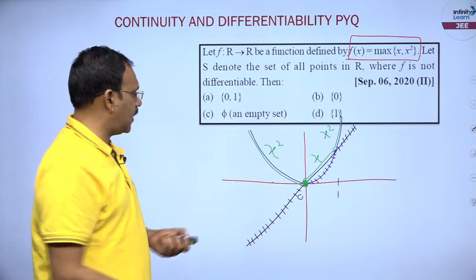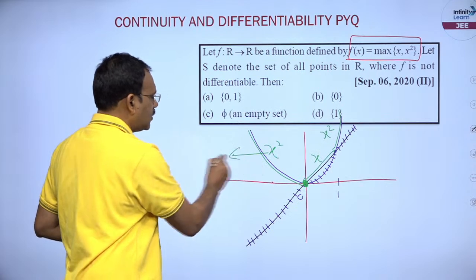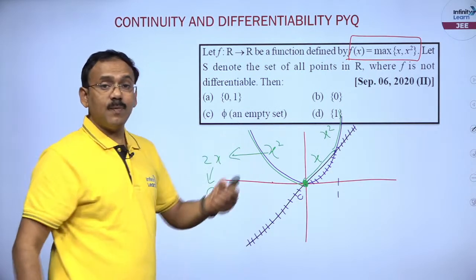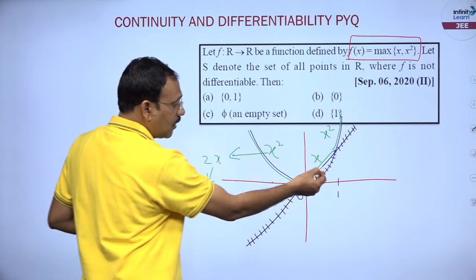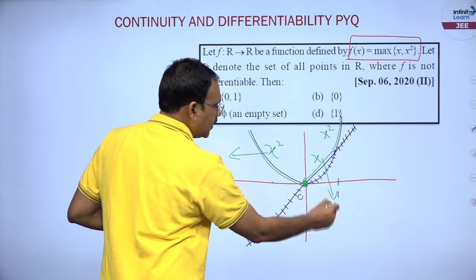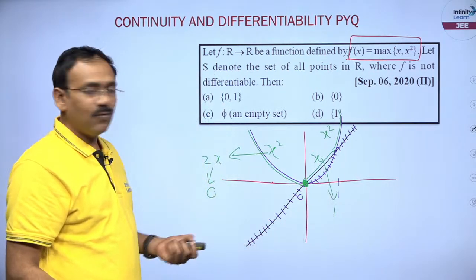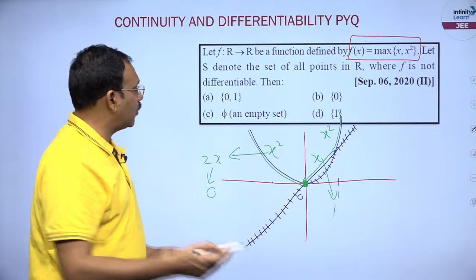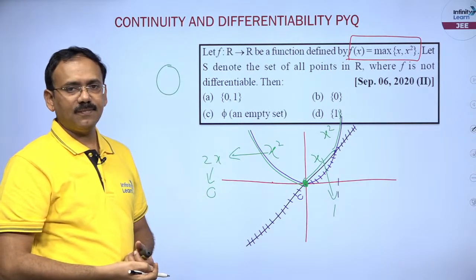Now, left of 0, what is the derivative? 2x, at 0 this becomes 0, so the left hand derivative is 0. Right of 0 the definition is x, its derivative is 1. Both derivatives are not equal, so it is not differentiable at 0.